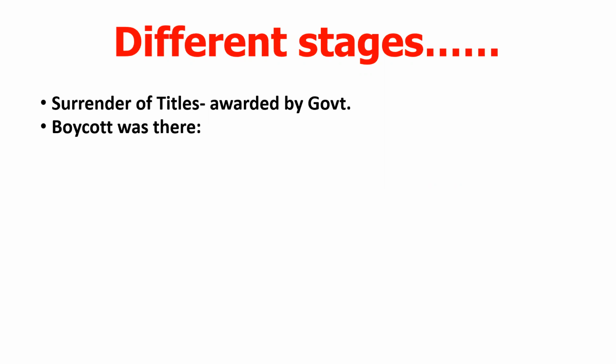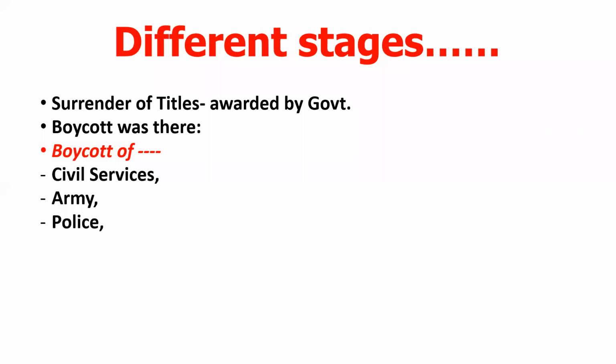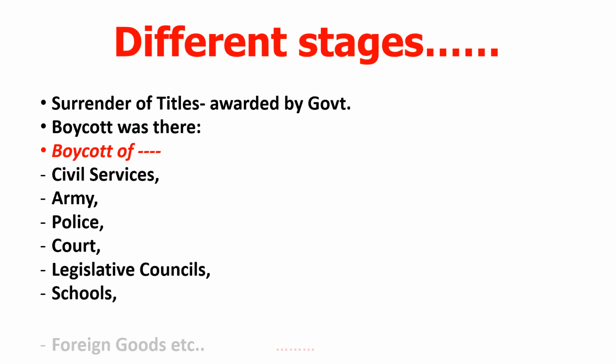After that, the boycott movement was adopted. What was boycott? It means boycott of civil services. All the Indian people who were civil servants left their jobs. Boycott of the army, boycott of the police, boycott of the courts, boycott of the legislative councils, schools, and foreign goods. Everything was boycotted. This is the most important thing. Indian civil servants left their jobs. The soldiers in the army of the Britishers left their jobs.